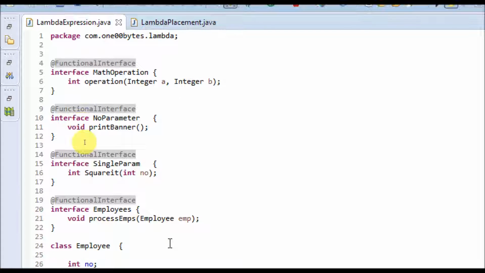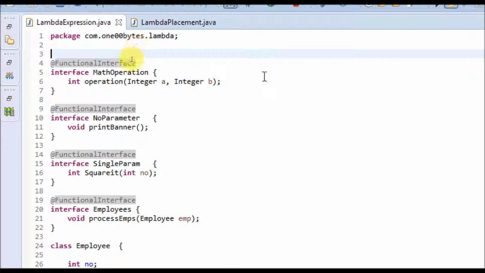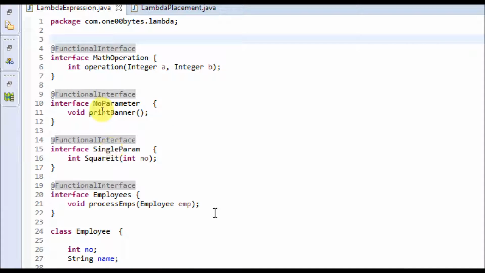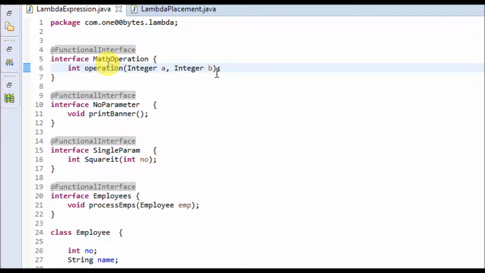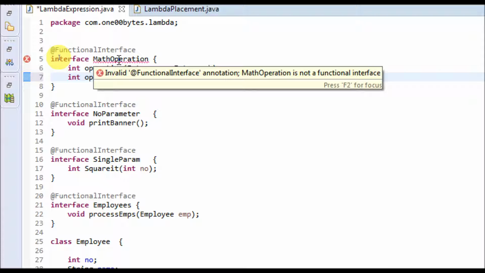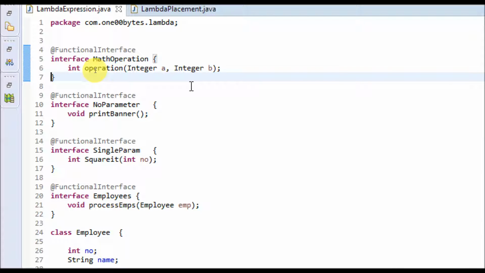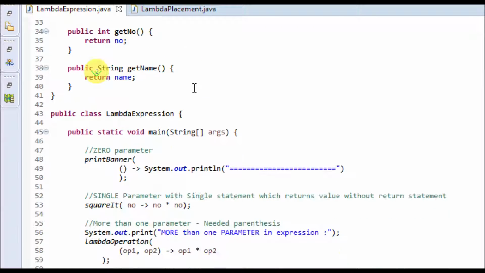Here I have defined some functional interfaces. I'll explain how they relate to lambda expressions. So let's assume this is annotated with FunctionalInterface. If I try to add another function, let's say int operation1, then this will throw an error, because it is not a functional interface, as a functional interface will have only one function defined. So I'm removing that. Okay, let's get into this one.